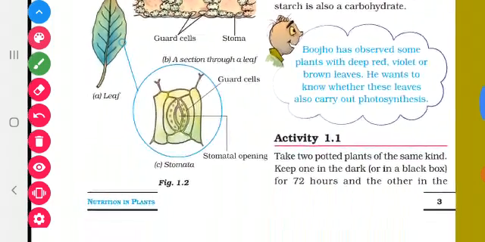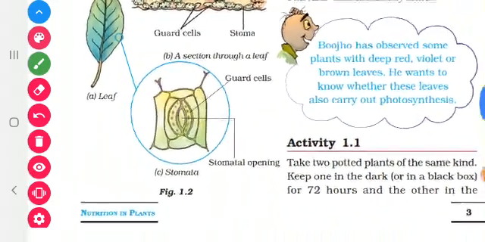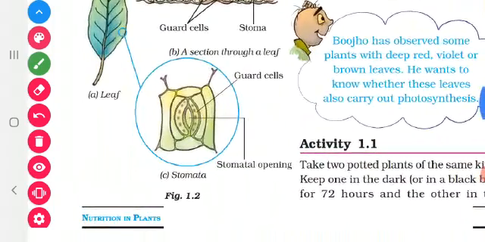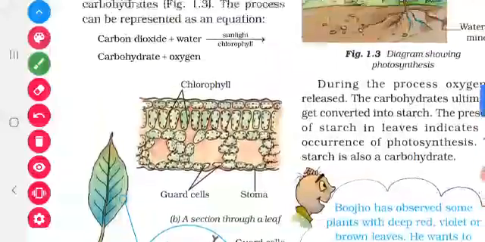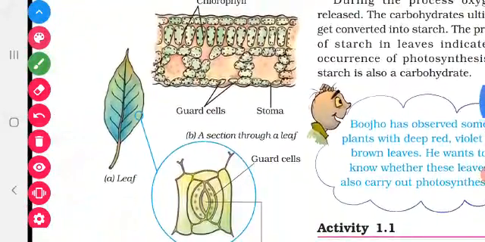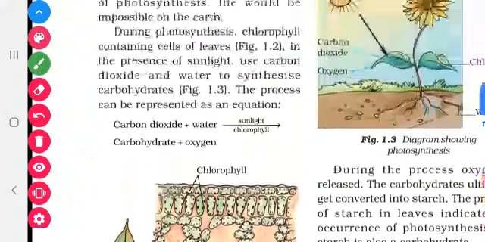Then see the structure of the stomata. See, there is one stomatal opening. This stomatal opening can expand and contract. When it expands, carbon dioxide goes in. When it contracts, oxygen comes out. Have you all understood children? Okay, practice this diagram and you can submit it in the next class.